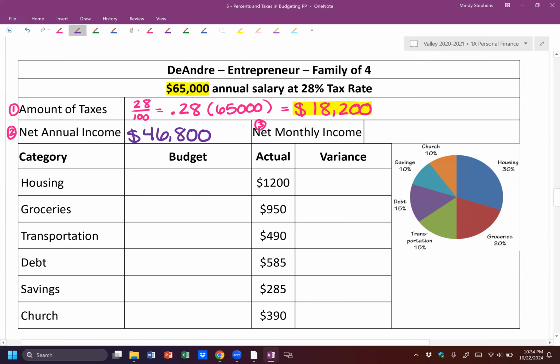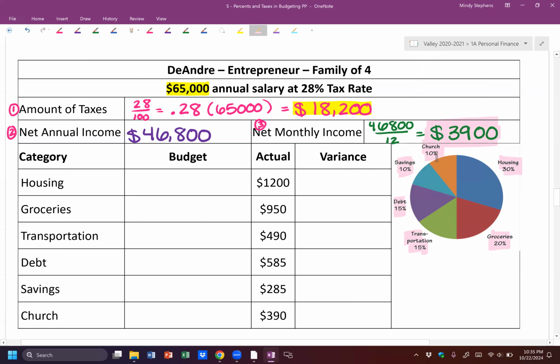Then we have our net monthly income. So we want to change it to monthly. So I'm going to divide that number by 12. So I'm going to take 46,800 and divide it by 12. So that gives me $3,900. Again, that number is very, very important that you have it correct, because that number is what we're going to use to multiply by each of these percents. So this one's a little shorter because it has a couple less, but it's still going to take us a minute.